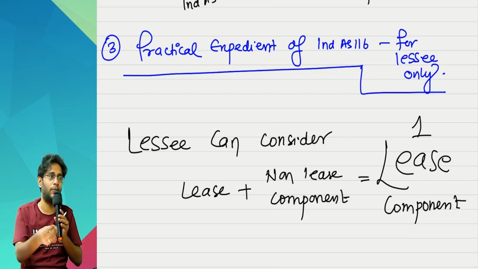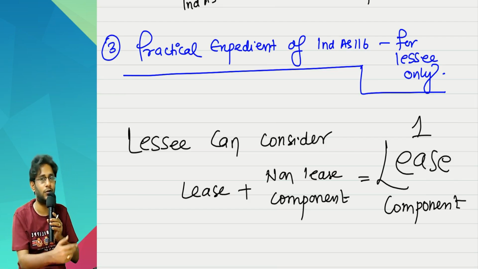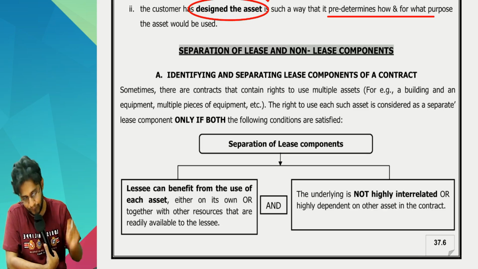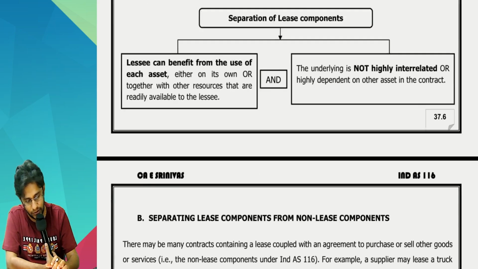In exams it is easy, sir, two numbers they will give you, you will split it off in some ratio. In real life, getting that number is difficult. So the standard says use this expedient. So that is identifying and separating the lease components.